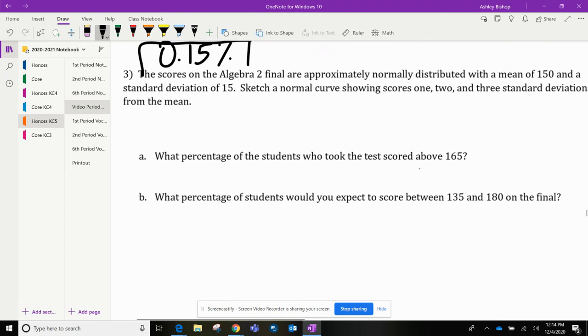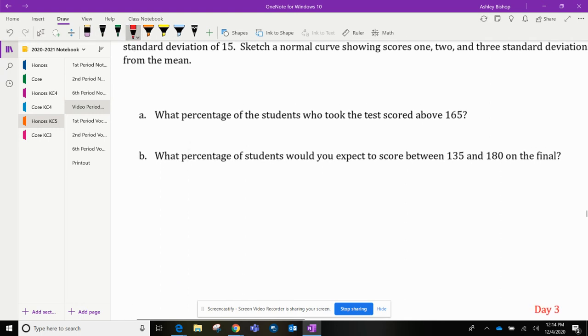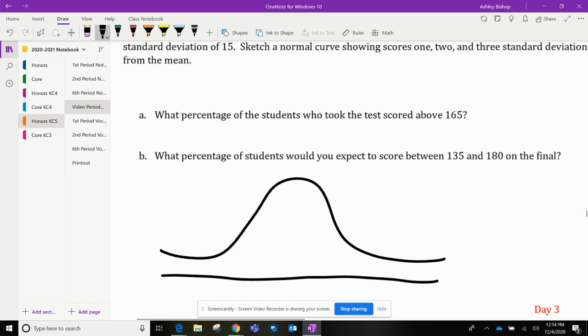Let's read. The scores on the Algebra 2 final are approximately normally distributed with a mean of 150 and a standard deviation of 15. Sketch a normal curve showing scores 1, 2, and 3 standard deviations above the mean, from the mean. So that just means draw your graph. I can't answer these questions without my chart, without my normal distribution. So I have a line going across right here, and I've got my hill, my bell curve, and I've got that line going down the middle, and that line going down the middle is where I put my mean.